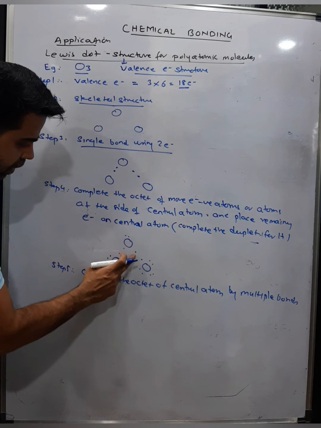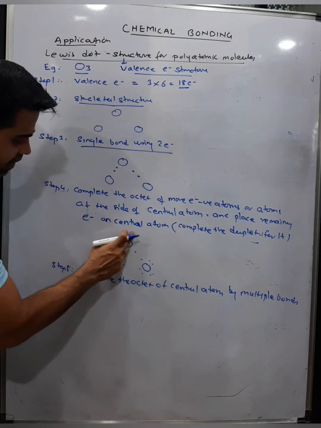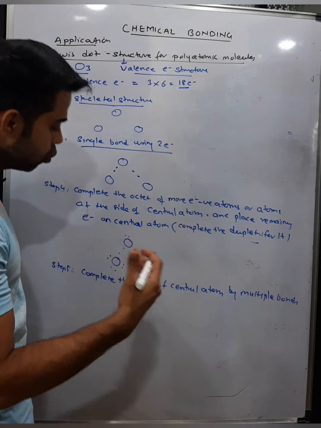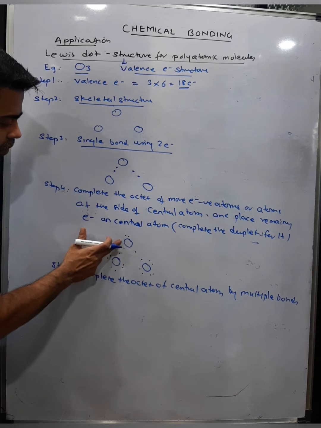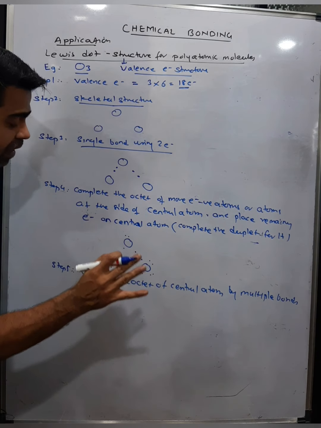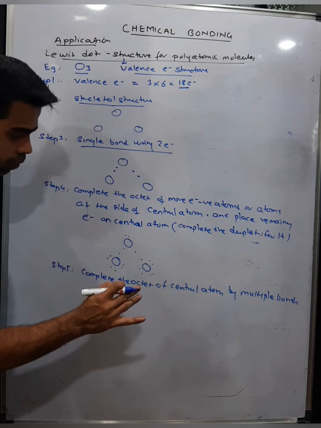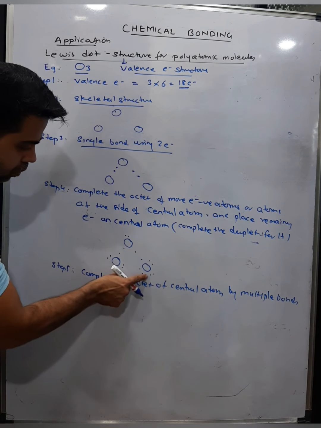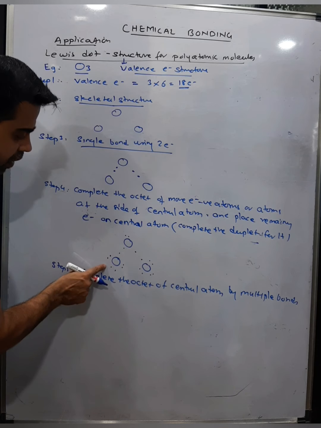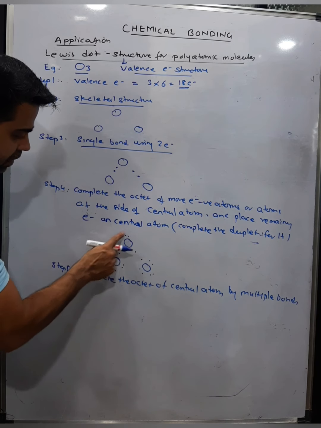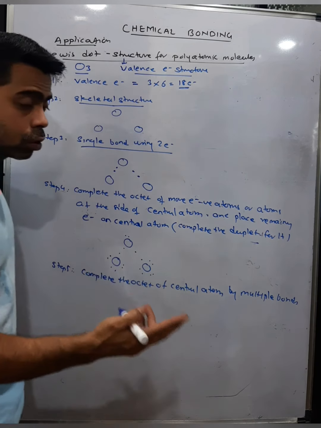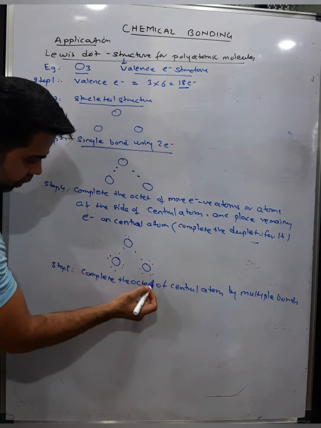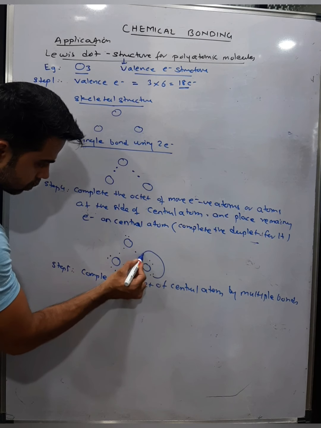This central oxygen has 1, 2, 3, 4, 5, 6 electrons. So what do you do? You make a multiple bond. How do you make a multiple bond to complete the octet of the central atom? You shift the required electrons from the atoms which are placed aside. मतलब from this oxygen or this oxygen, you shift a required electron. So the central atom has 6 electrons in the outermost shell. So how many electrons more do you require? 2. So what do you do? चलो मैंने इस एटम से, what I did, I shift these 2 electrons here.